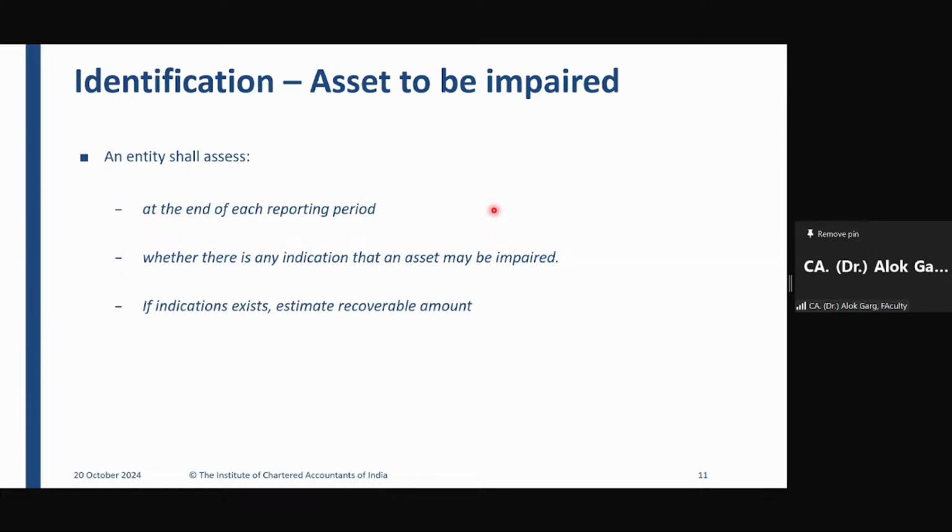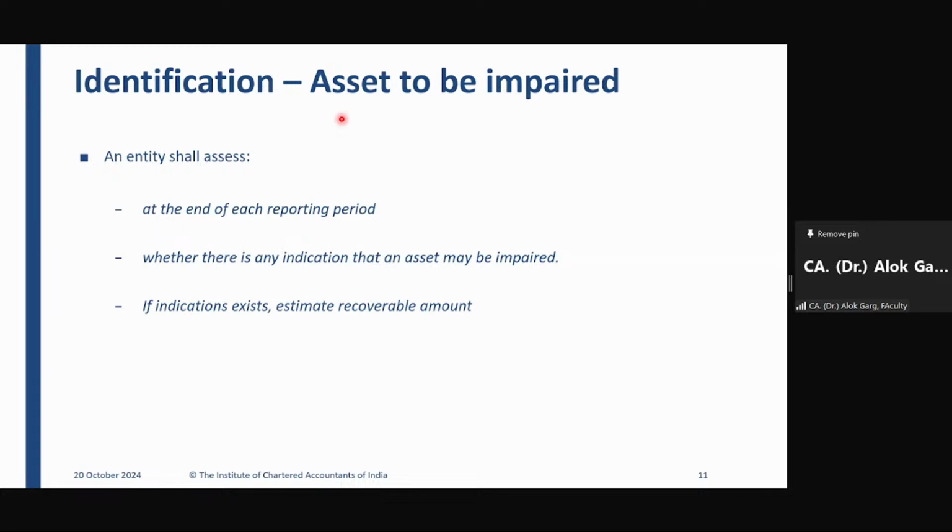Let me give you an example. The classic example of impairment is like a computer, laptop, mobile phone. I have purchased a mobile phone, let's say iPhone 15. It has cost me 1 lakh rupees.